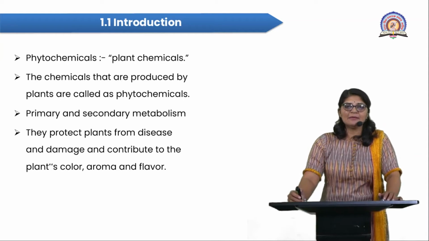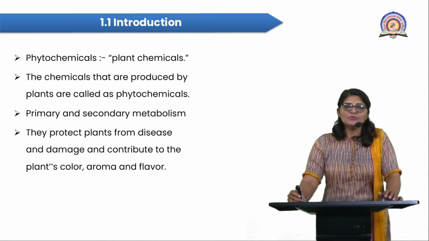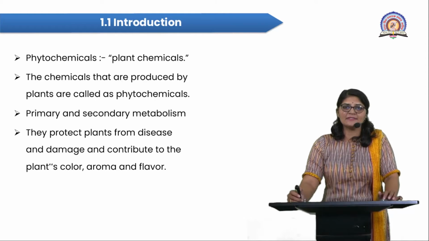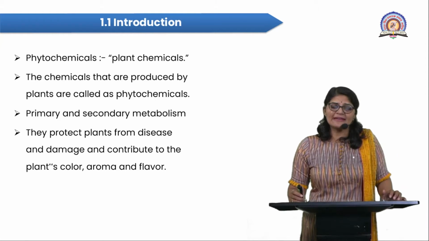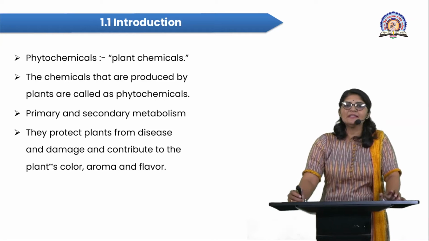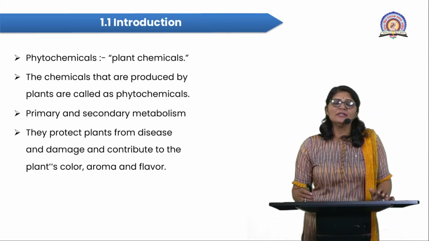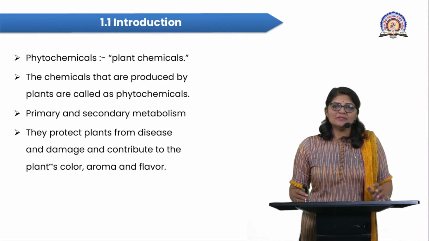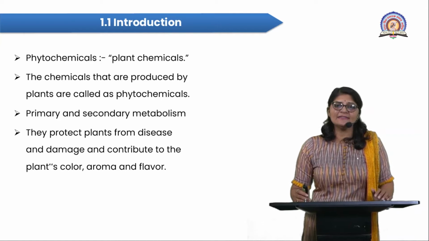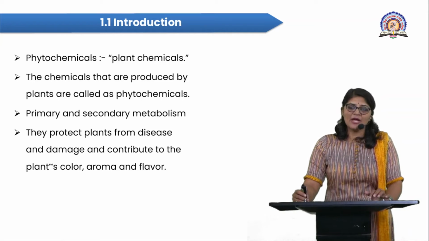Then the second category of phytochemicals is the secondary metabolites. The secondary metabolites are different from the primary metabolites because they are produced within the plant body for the purpose of defense mechanism. These secondary metabolites do not participate in the growth and development process. They are produced specifically for defense mechanism, disease resistance, and to tolerate various biotic stresses.